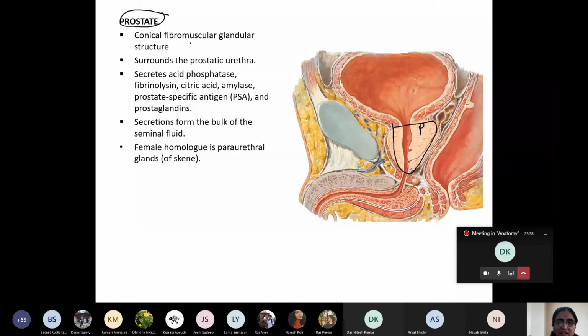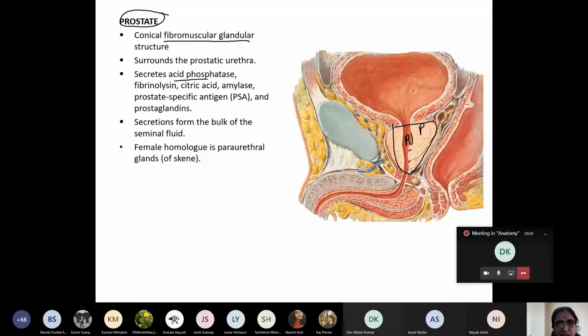What does it consist of? It consists of fibrous, muscle and glandular units. So together we say fibromuscular glandular structure. What does it surround? It surrounds the prostatic urethra. Which urethra? Prostatic urethra. What are its functions?